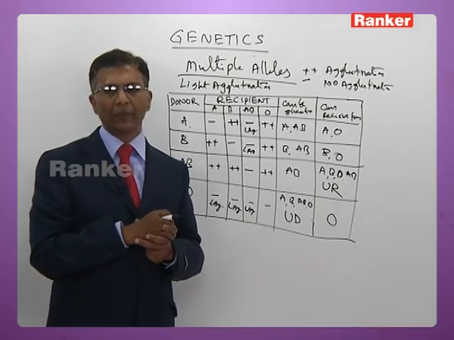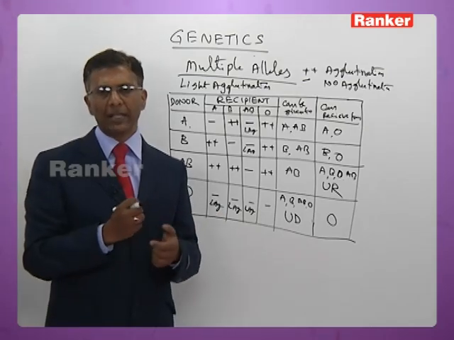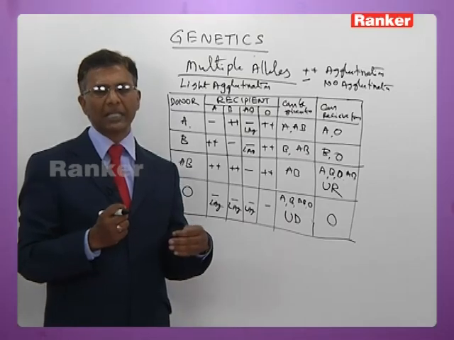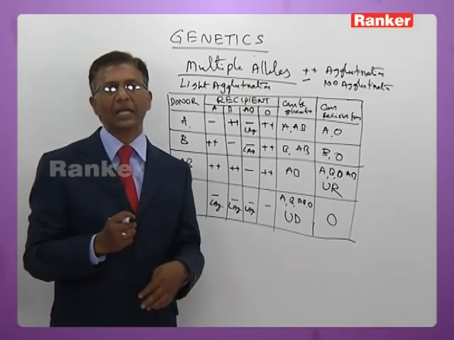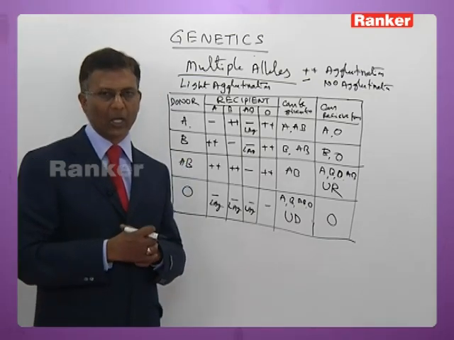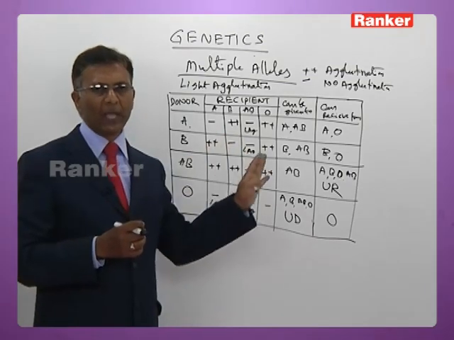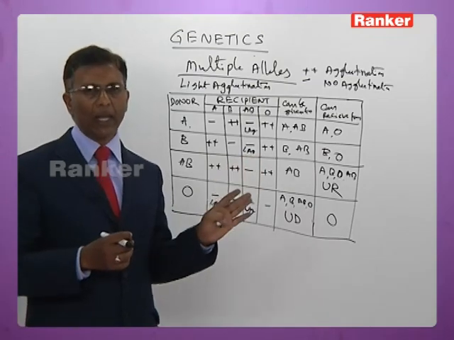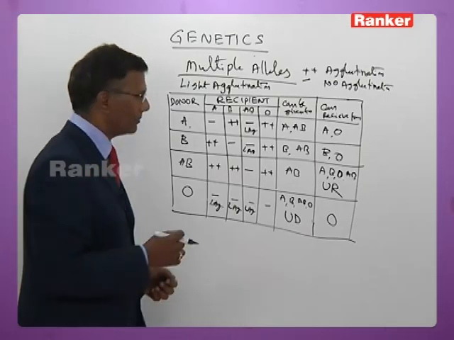Another reason for the light agglutination not being much fatal is when the blood is injected into a recipient here now, the antibodies present in the donor's blood get diluted. While being injected, they get diluted. As a result, they cannot cause heavy agglutination. So a light agglutination can be ignored and only heavy agglutination should be taken into account, and such blood groups should be avoided while transfusing the blood from donor to recipient here now.